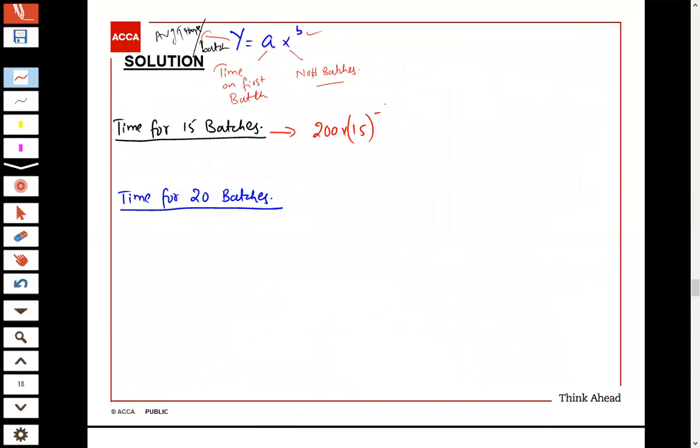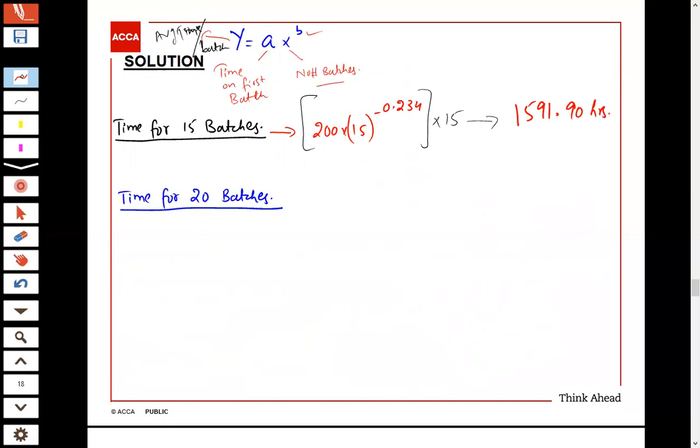Take the whole figures and then round off to 2 decimals at the last figure: 1591.90 hours. This is the time for the initial 15 batches.